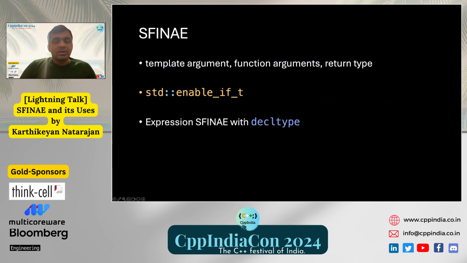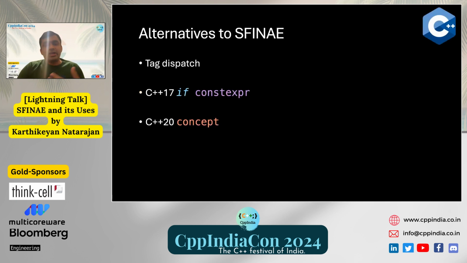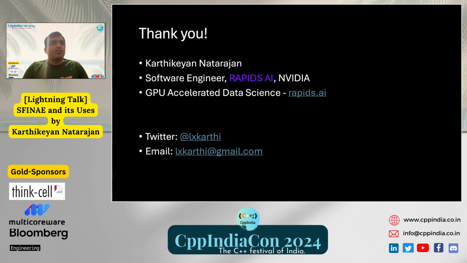So to summarize, we saw how SFINAE is applied on template arguments, function arguments, and return types. Std::enable_if allows us to do that. And we saw how expression SFINAE can be applied for writing extensible template specialized code with the decltype keyword. Now, if you want to explore more, there are alternatives to SFINAE like tag dispatch, the C++17 feature if constexpr, and C++20 concepts. Thank you everyone for this opportunity.